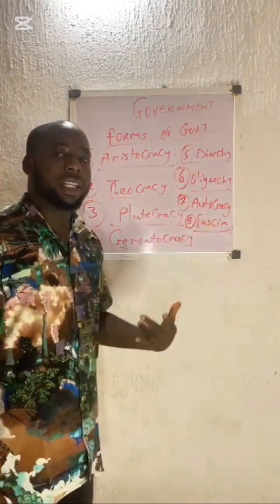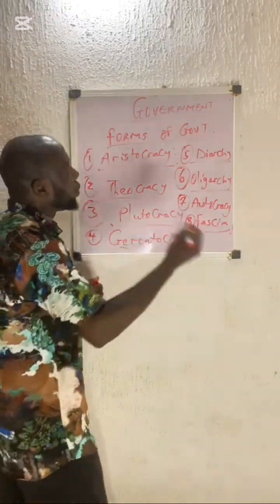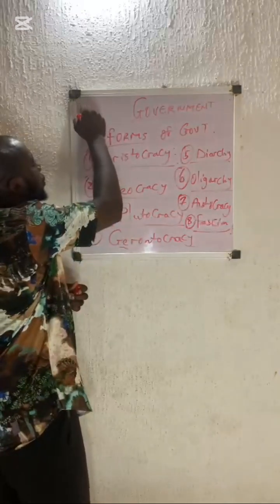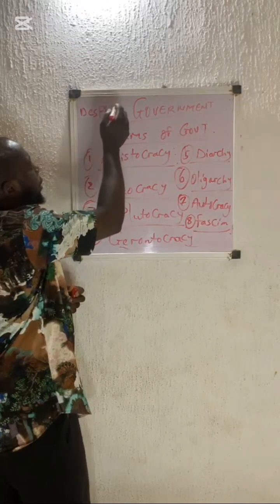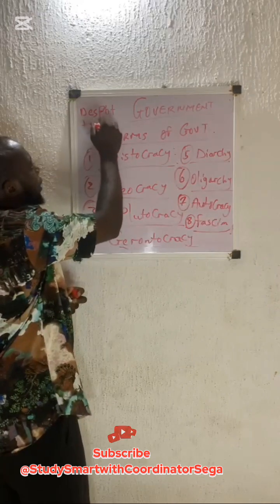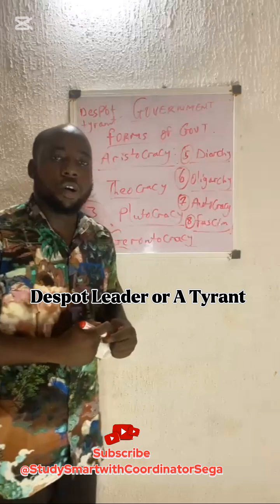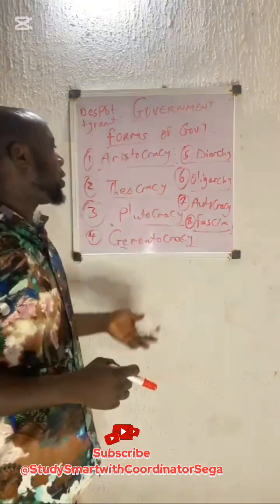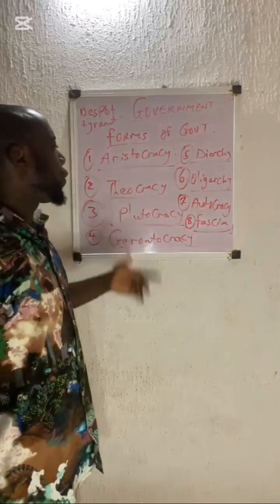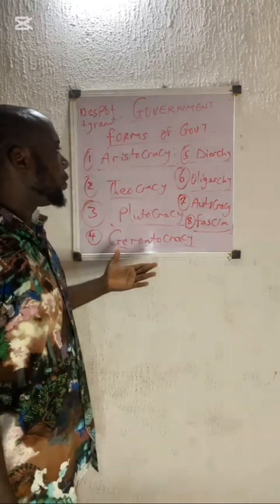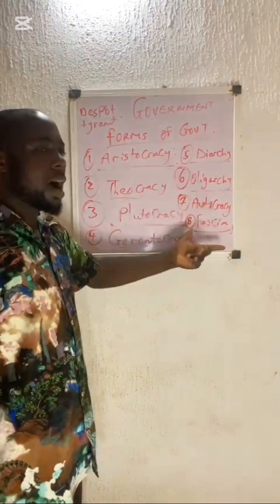And in such a government, the leader can also be referred to as a despot leader. Let me write despot here. It can also be referred to as a despot leader, or a tyrant. So these are some of the basic forms of government. We have aristocracy, we have theocracy, we have plutocracy, we have gerontocracy, we have diarchy, we have oligarchy, we have autocracy, and we have fascism.